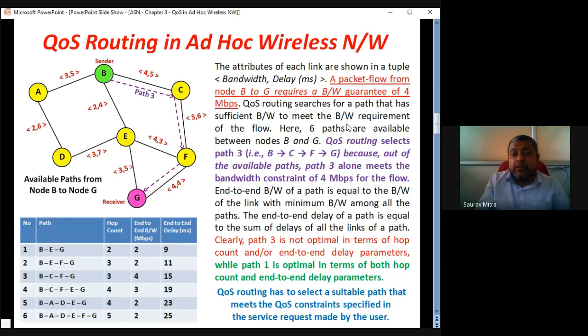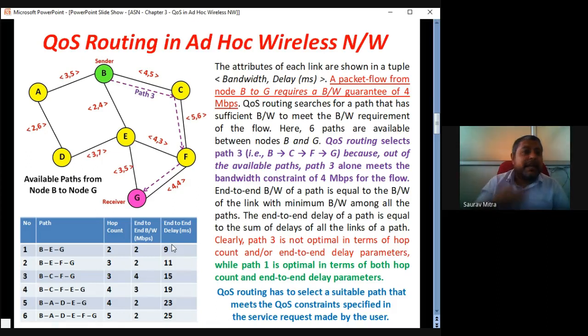So the bandwidth requirement is given in red, 4 Mbps. Here 6 paths are available between node B and G, but QoS routing selects path 3, B, C, F, G, because only path 3 meets the bandwidth requirement. End-to-end bandwidth of a path is equal to the bandwidth of the link with the minimum bandwidth among all the links. So this path has 4, this has 5, this has 4. These are called link B to C, link C to F, and link F to G, and B to G is called the overall path.